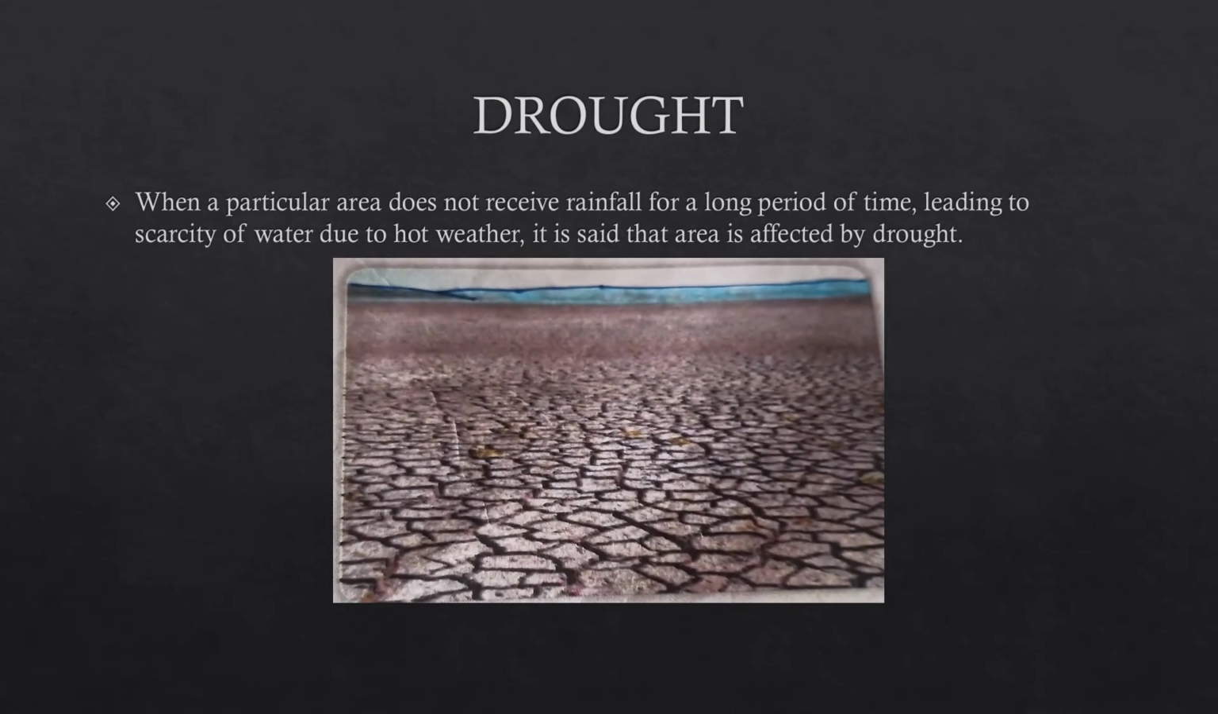Next is drought. In the case of floods, we have discussed that when there is excessive rainfall, then floods are caused. But on the other hand, when a particular area does not receive rainfall for a long period of time, it leads to the scarcity of water in that area, and that area is said to be affected by drought.